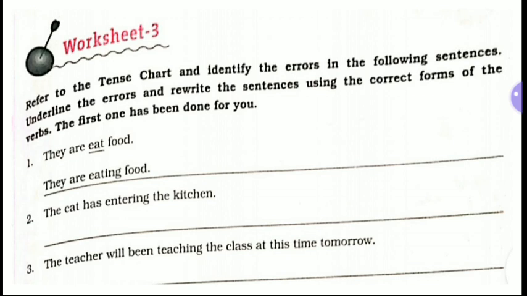Now next, the cat has entered the kitchen. The cat has entering the kitchen. This is the question. And this entering is wrong here. You have to underline this entering and then you have to write the answer. The cat has entered the kitchen. Now third number, the teacher will be teaching the class at this time tomorrow. Here this been is wrong. You have to underline it and then the sentence will become the teacher will be teaching the class at this time tomorrow.